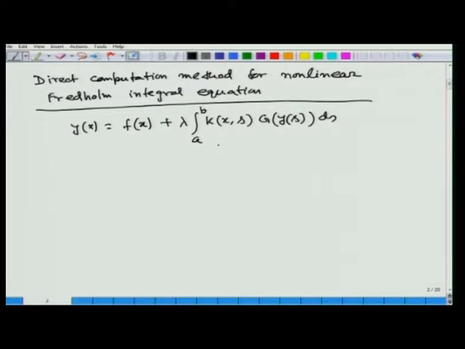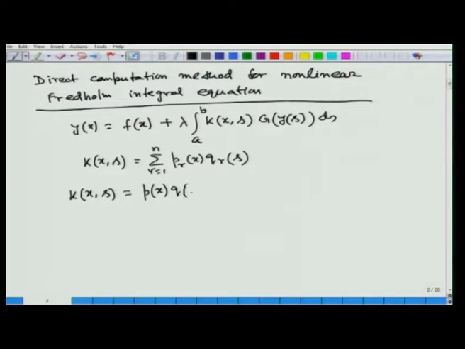separable kernel. So, that means we are assuming the kernel k(x, s) is of the form sum over r running from 1 to n of p_r(x) q_r(s). This is the kernel. Now, for simplicity of understanding of the method by which we can solve this equation, we assume here k(x, s) is only a product of two functions p(x) and q(s).